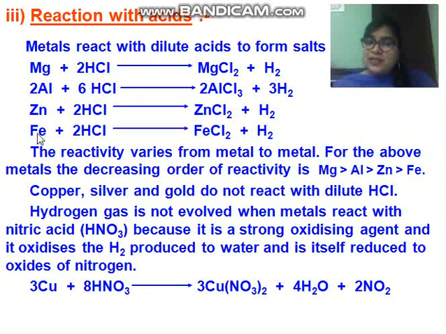See children, all metals are not able to release dihydrogen gas from the acid. Only a few metals are there. I will show you the reactivity series. The metals which are present above hydrogen are able to release dihydrogen gas. Now see, here I am talking about chemical reactivity.